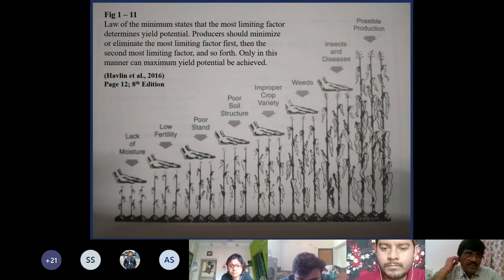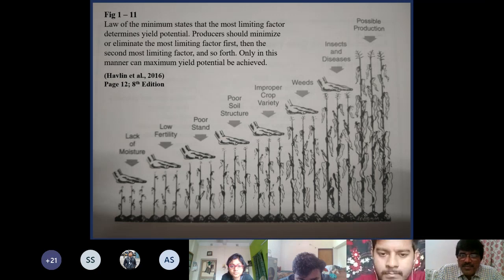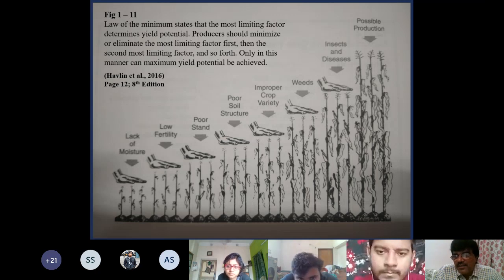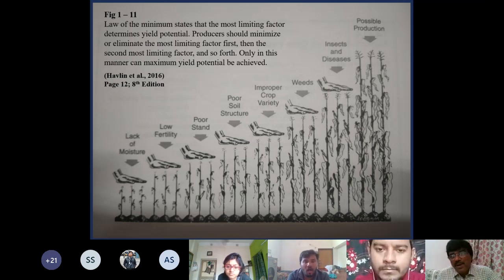See this very important picture from Havlin's book. Many of you might be having Havlin's book. It is on page number 12, 8th edition. This shows the law of minimum. It is shown by picture, the law of minimum, but taking into consideration other factors also. In this, they have considered other growth factors also, soil factor or biotic factor or abiotic factor. So you can see one by one.